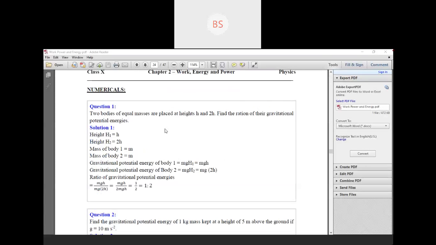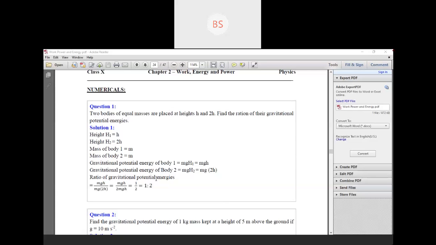Mass is m only, g is not given so g as it is, and height is h as it is. Similarly, for the gravitational potential energy of body 2, the formula is again mgh, but we have taken height h2, and h2 is nothing but 2h. So substitute the value 2h here.